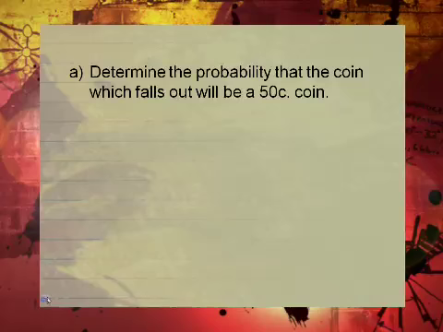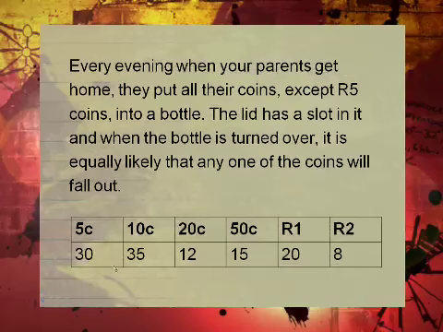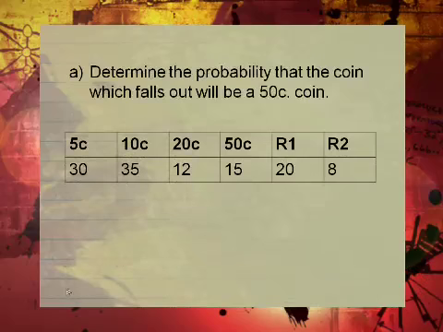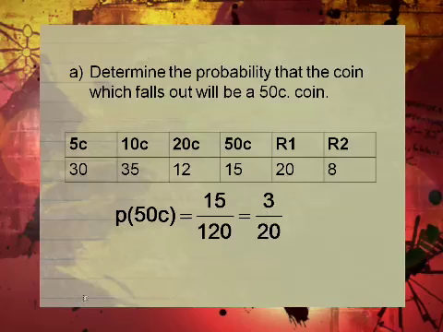It's a matter of going back. Now, add the totals here. You look at your 50 cent, then it's 15. Now, 30 plus 35 plus 12 plus 15 plus 20 plus 8 should be 120. So, the probability of a 50 cent coin is 15 out of 120. The bottom one is the sample space. How many all in all? So, you have to simplify to 3 over 20.